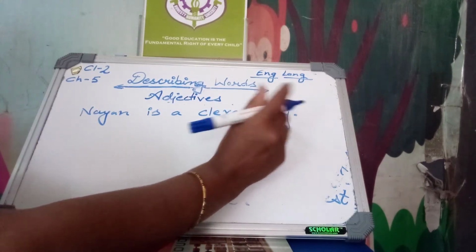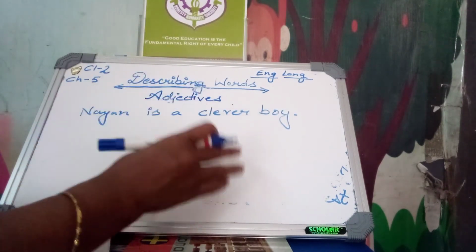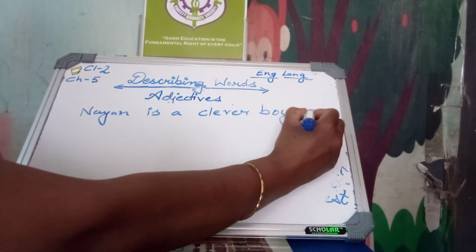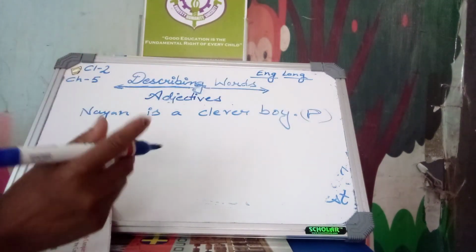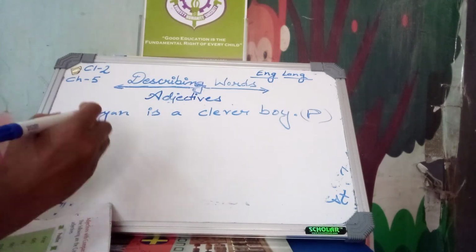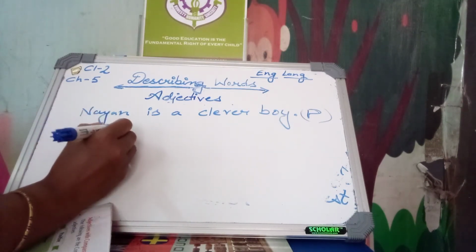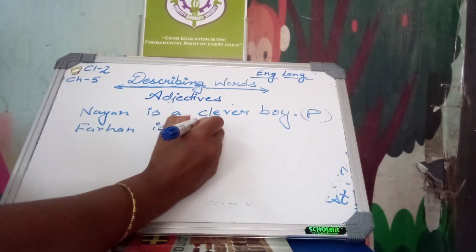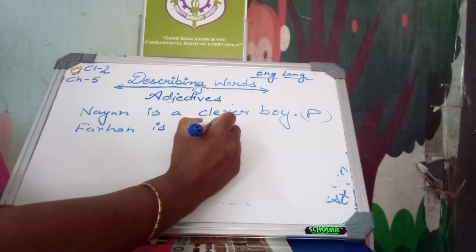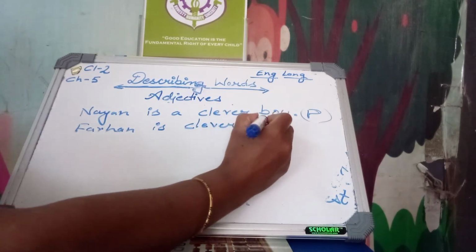Here we are talking about only one noun, Nayan, so positive degree is there. When we are talking about two boys, Farhan is cleverer than Nayan.